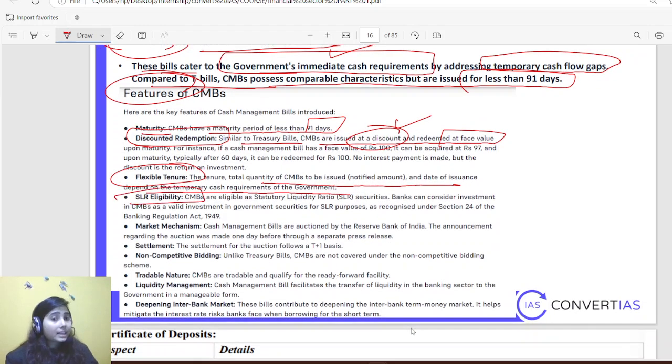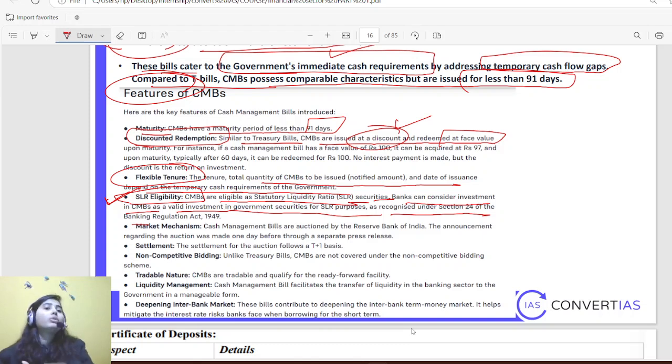Okay, then SLR, this one is important. SLR eligibility. CBM are eligible as statutory liquidity ratio securities. Banks can consider investment in CBM as valid investment in government security for SLR purposes, as recognized under Section 24C. I have already explained the kind of securities bank need to purchase under SLR. So CBM is also allowed into that one.